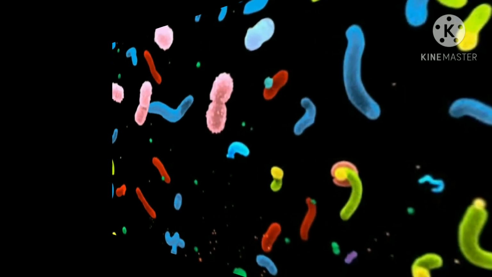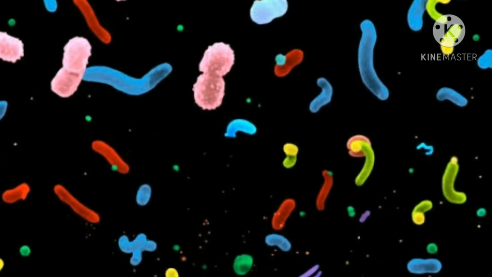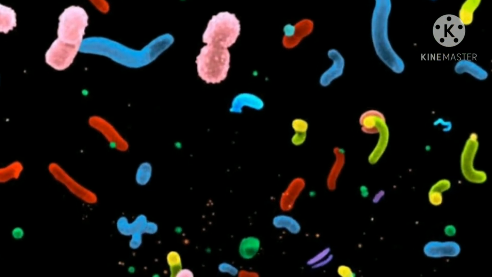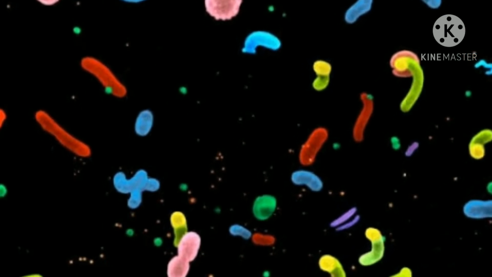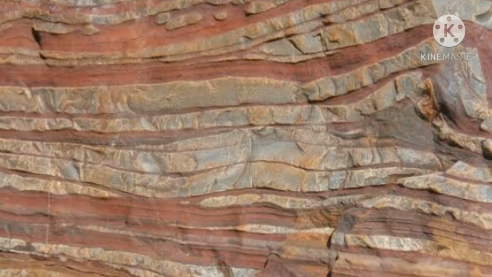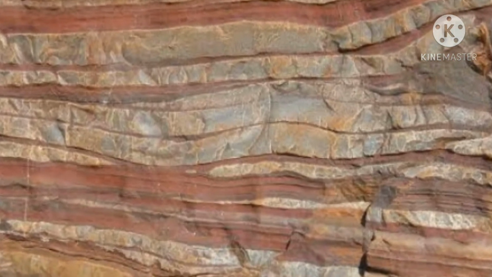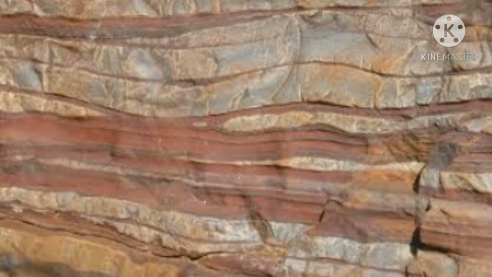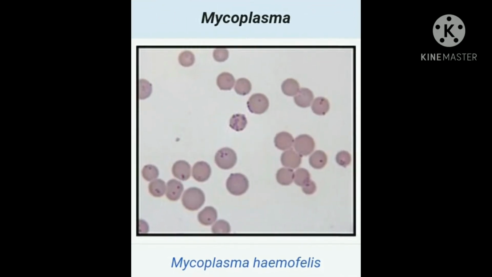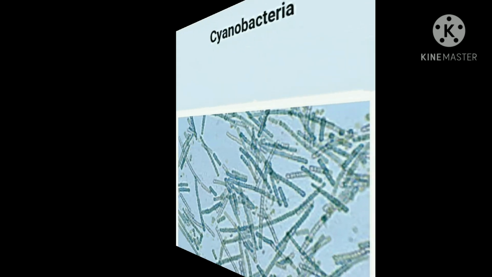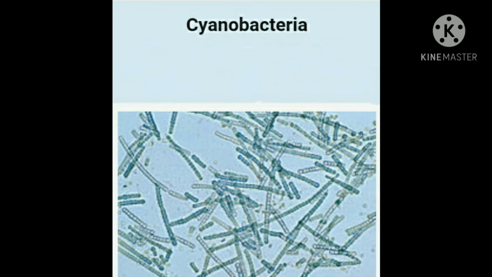We know that bacteria are omnipresent. Bacteria are present in every conceivable habitat on Earth. Bacteria have even been found living in rock layers situated several kilometers beneath the Earth's surface. We already saw about the smallest known cells, the mycoplasma. Next, we are going to see about the most complex prokaryotes, that is, cyanobacteria.